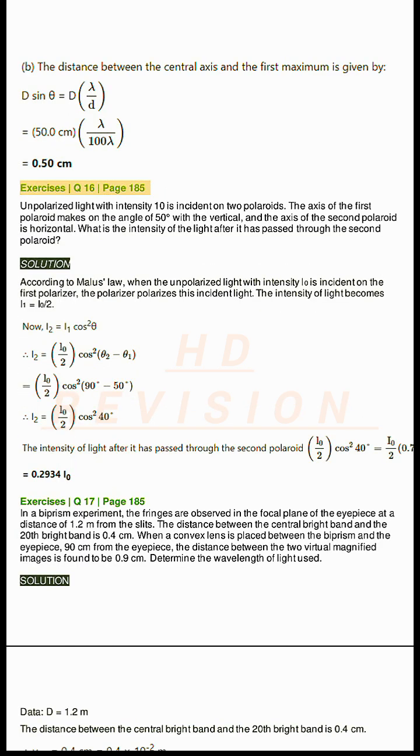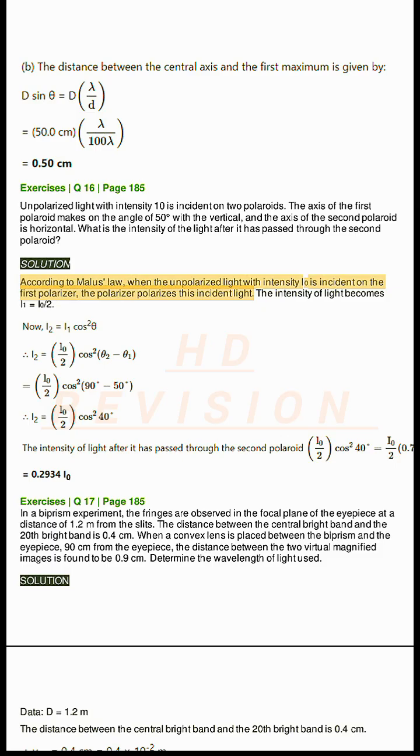Exercises Q16, page 185. Unpolarized light with intensity I0 is incident on two Polaroids. The axis of the first Polaroid makes an angle of 50 degrees with the vertical, and the axis of the second Polaroid is horizontal. What is the intensity of the light after it has passed through the second Polaroid?